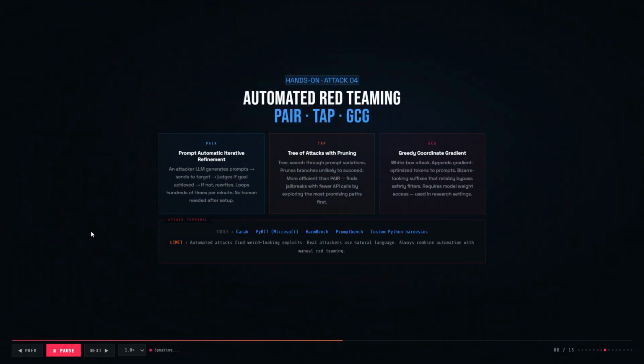Hands-on attack 4, automated red teaming. PAIR, prompt automatic iterative refinement, uses an attacker language model that generates prompts, sends them to the target, judges whether the goal was achieved, and rewrites if not. This loops hundreds of times per minute. TAP uses a tree search through prompt variations, pruning unlikely branches for efficiency. GCG takes a white box approach, generating adversarial token suffixes via gradient optimization. Use all 3, but remember, automated attacks find weird exploits. Real attackers write naturally. Always combine with manual testing.